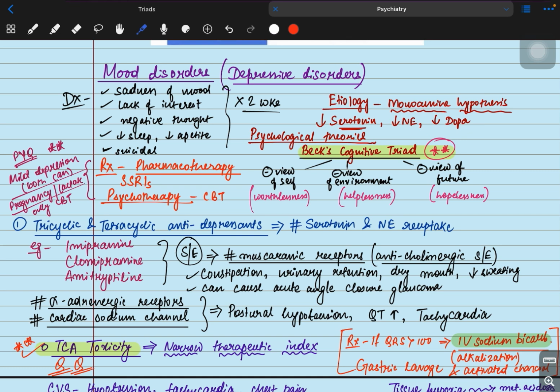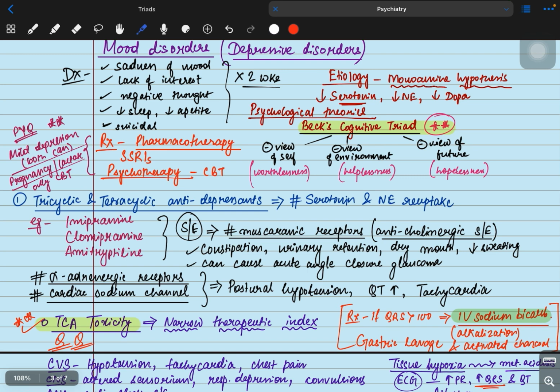So why is it happening? The etiology is the monoamine hypothesis. It's still a hypothesis, it's not confirmed. We are considering that depression is due to depletion of serotonin, norepinephrine, or dopamine. These things are happening. And what is the psychological theory?